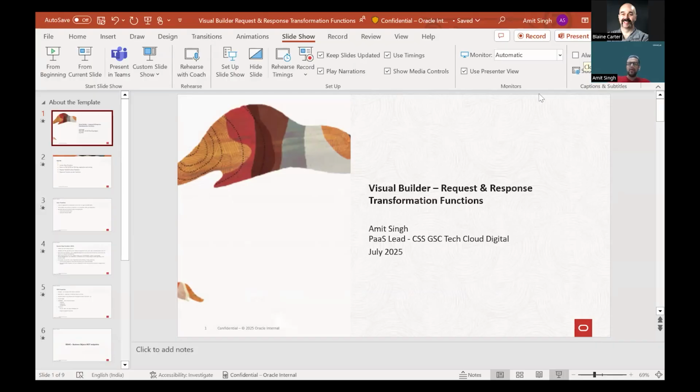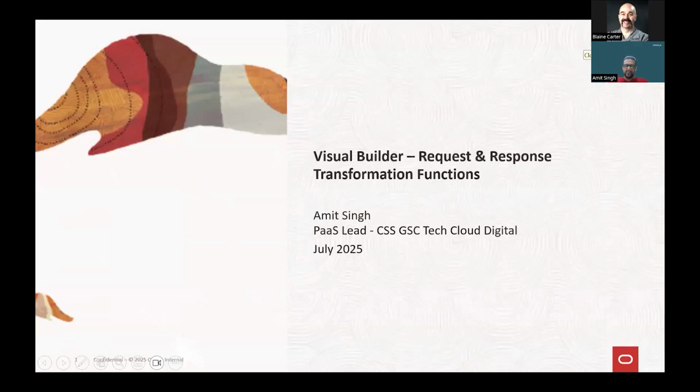Hello, everyone. Thank you for joining the session. My name is Amit, and I work as a PaaS lead for the Oracle CSS GSC Tech Cloud Digital Team. In today's session, we'll deep dive into the Visual Builder request and response transformation functions.